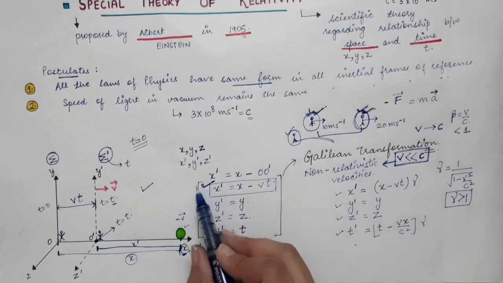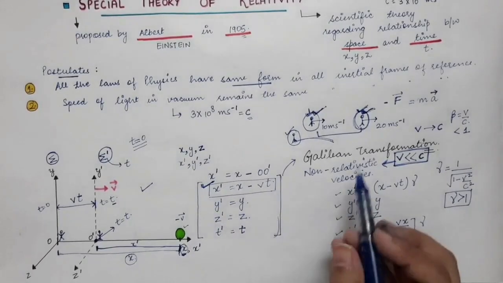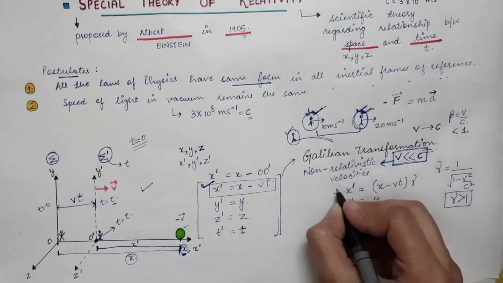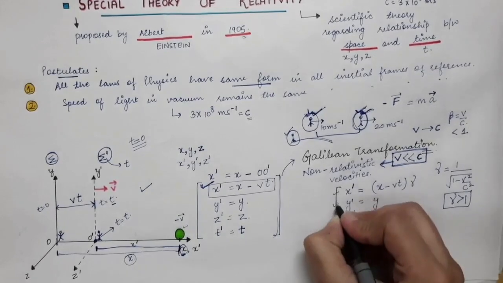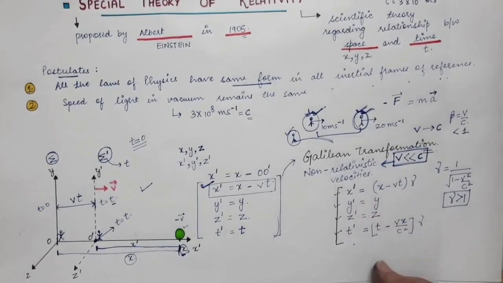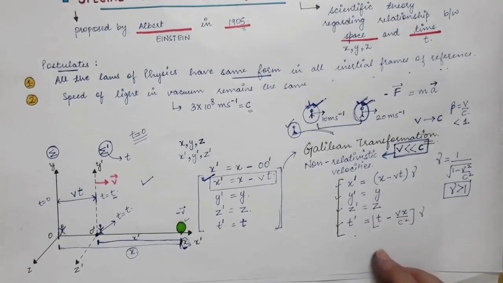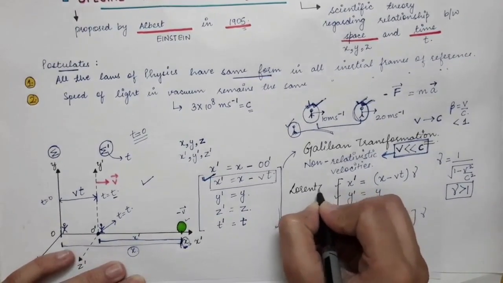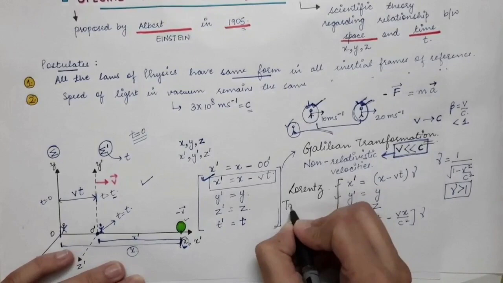So these equations were called the Galilean transformations, and these, the transformation equations in the relativistic region, are termed as Lorentz transformation.